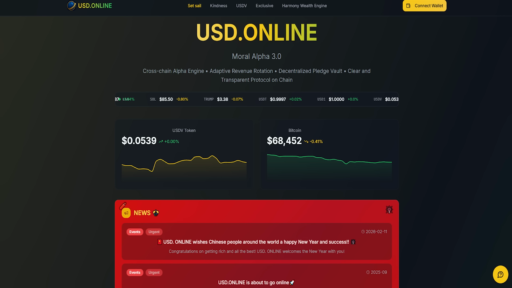So this is the whole process. Users deposit assets into this decentralized staking vault. Their cross-chain alpha engine finds profitable opportunities across various blockchains. The AI adaptive revenue rotation moves these funds to the best performing spots. And since everything is happening on chain, we can verify everything, we can see the proofs ourselves.